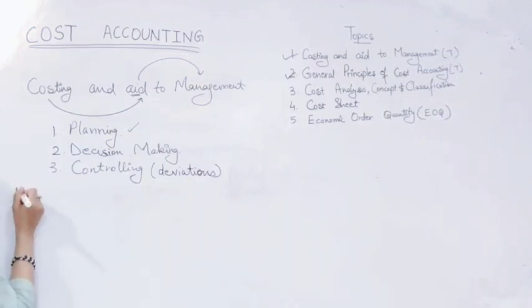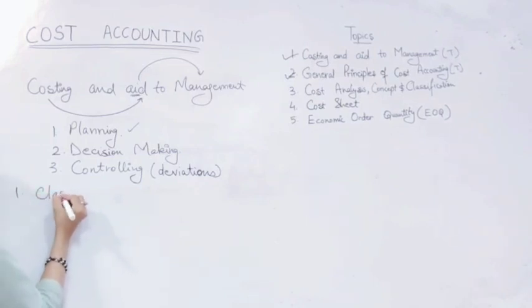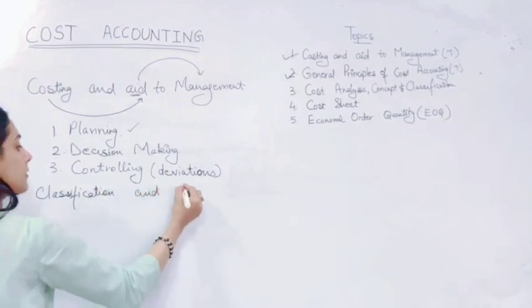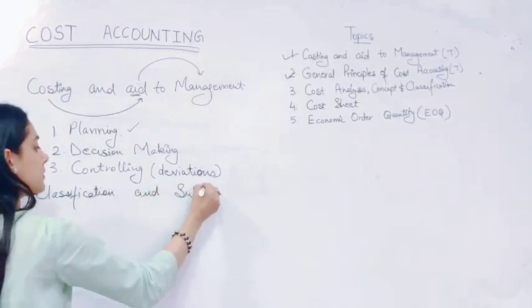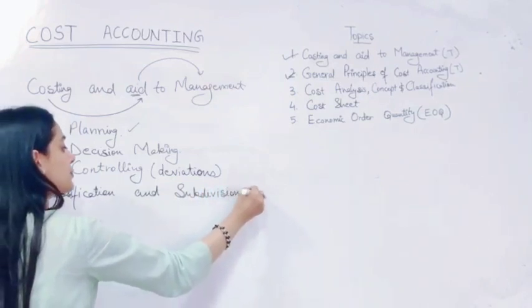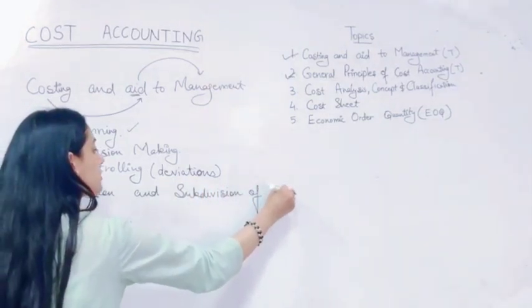So the very first one will be classification and subdivision of cost.